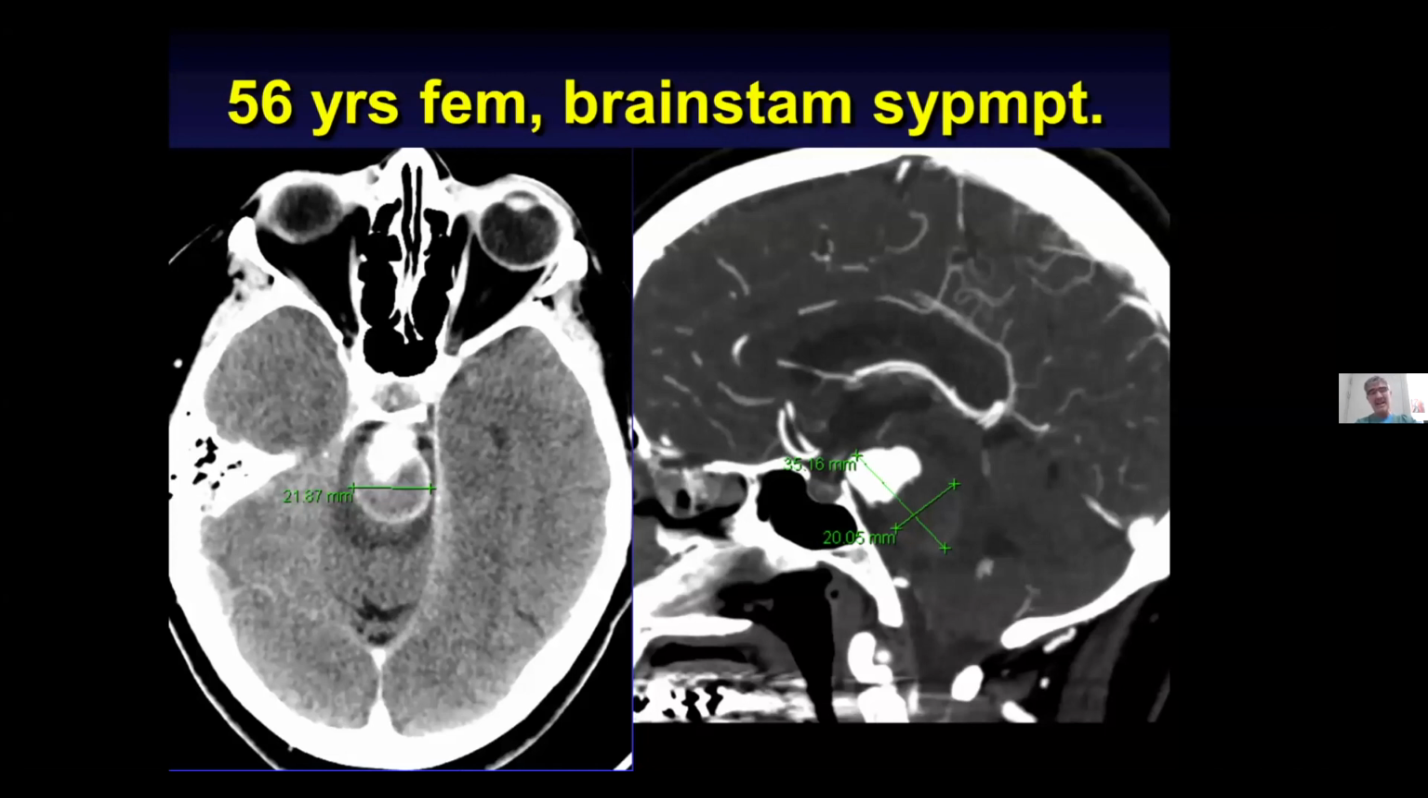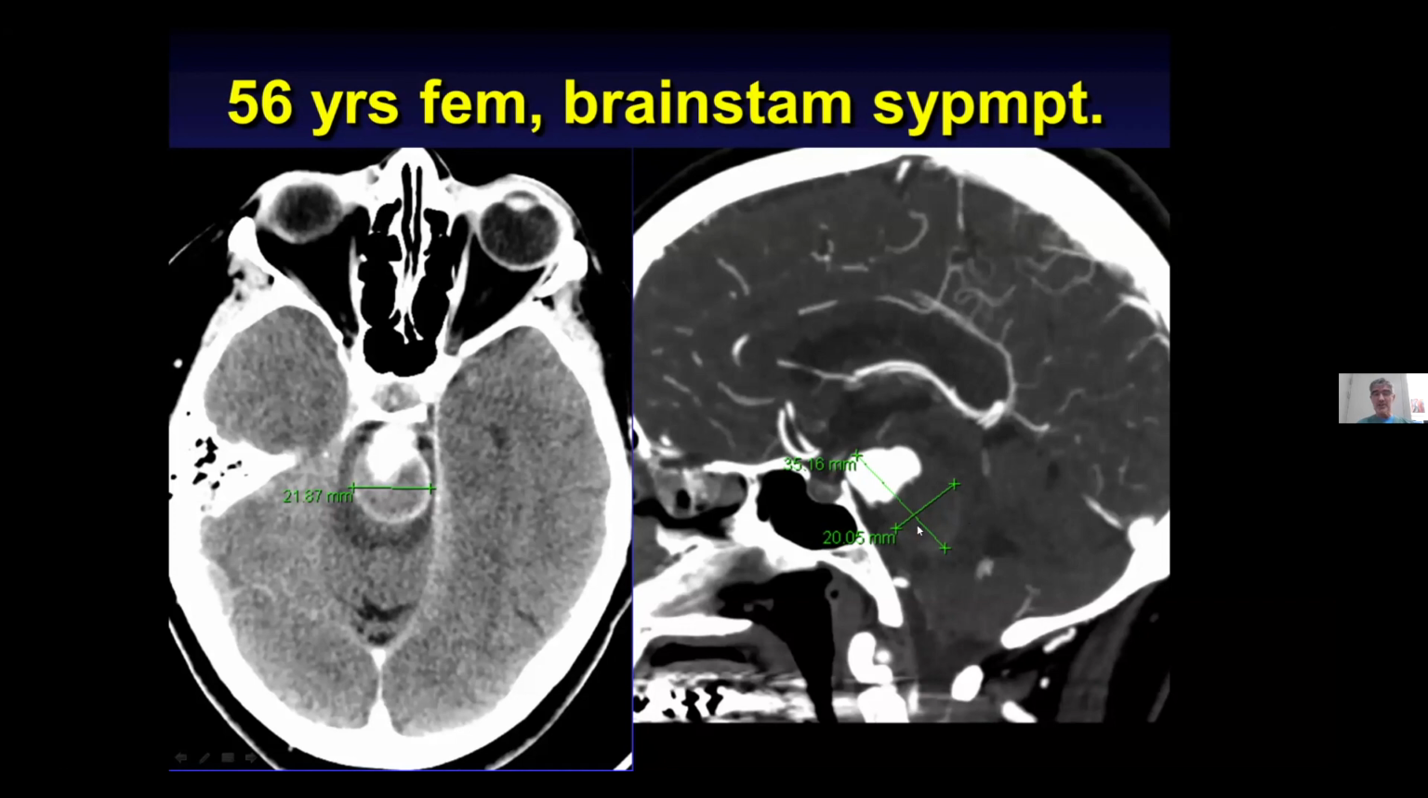And I got in the same year this one, the lady who reported brainstem symptoms, and this diagnostic workup revealed a huge, giant, partially thrombosed aneurysm at the basilar tip. And you can see this is the axial image. The aneurysm was very big. The transverse diameter was over 20 millimeter, and the longitudinal diameter was 35. So I said, we can call it giant. You see here, this is the filling portion of the aneurysm, and this is a thrombosed portion.